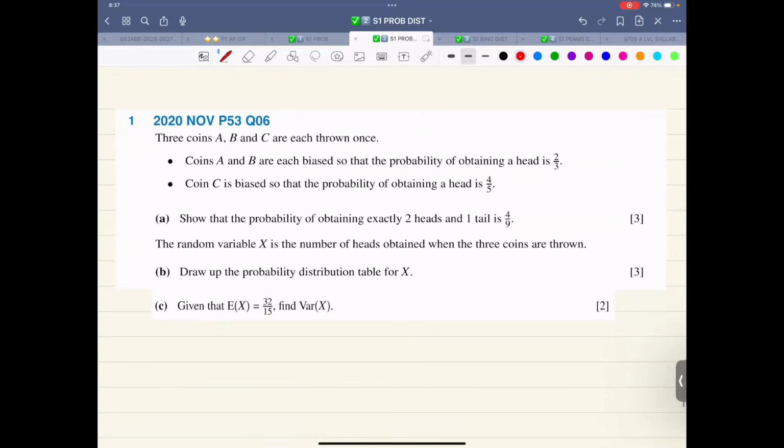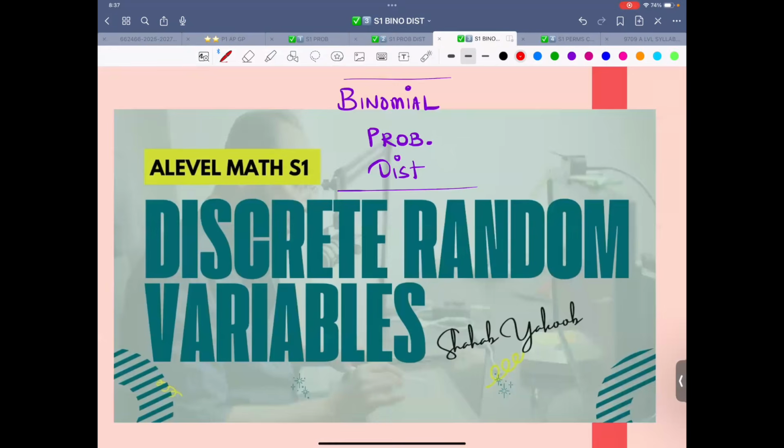Probability distribution coin example. This is not yet taught. So there are some things in DRV. Yes, we have understood the concepts in and out, but this is not yet taught. Binomial probability distribution. Let's talk about this. DRV.